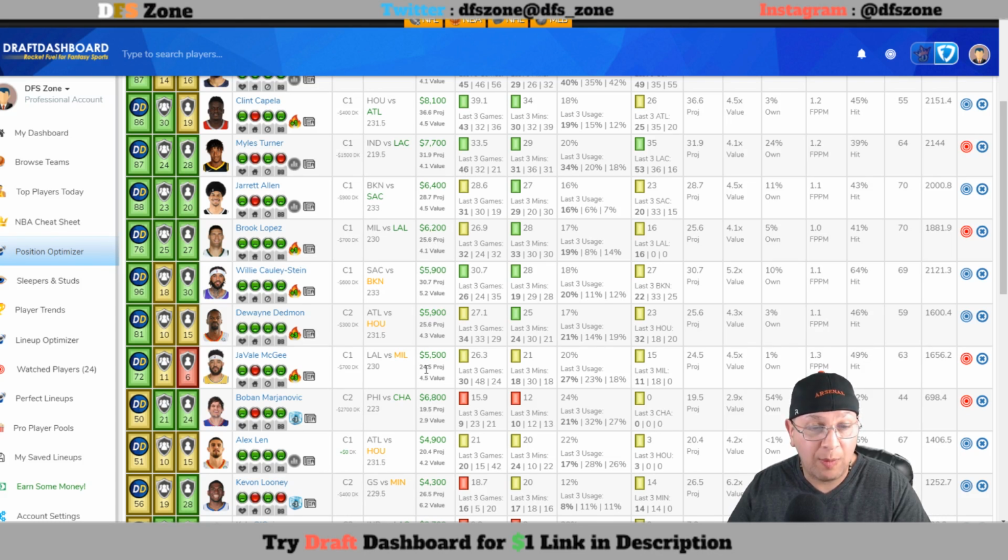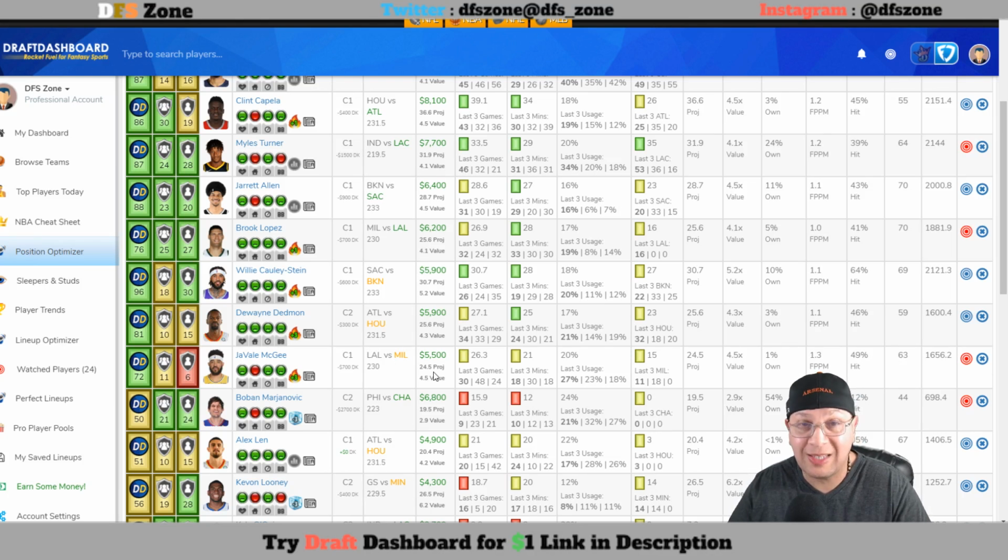If you wanted to pay down a little bit more, then you could take JaVale McGee in the same matchup, going up against Brook Lopez. McGee, 5,500 on FanDuel. You need 26 on DK. He's 4,800. You need 24. He's averaging 26. And he's going up against a team that has been giving up 41.3 fantasy points per game.